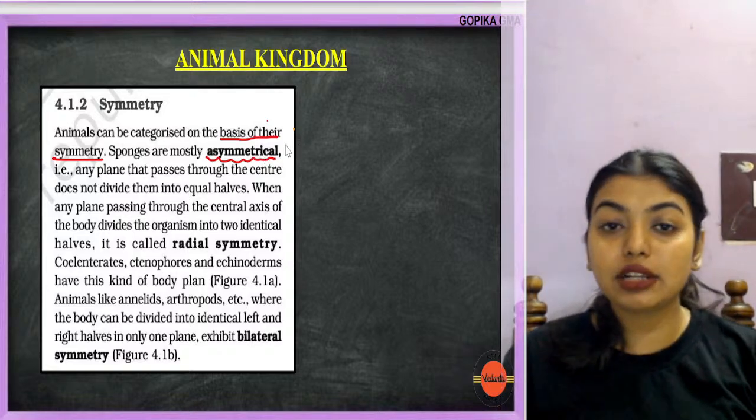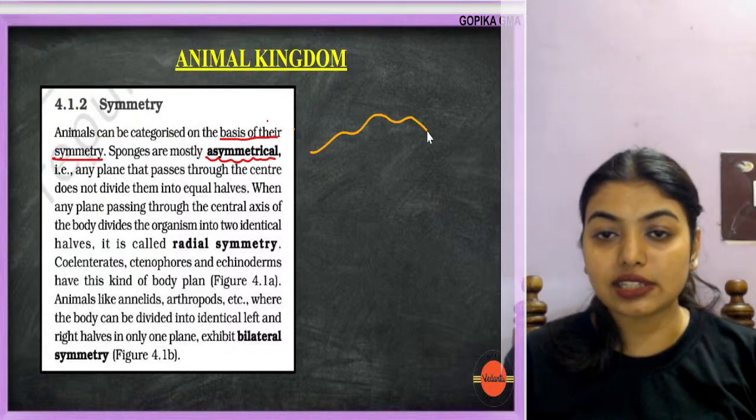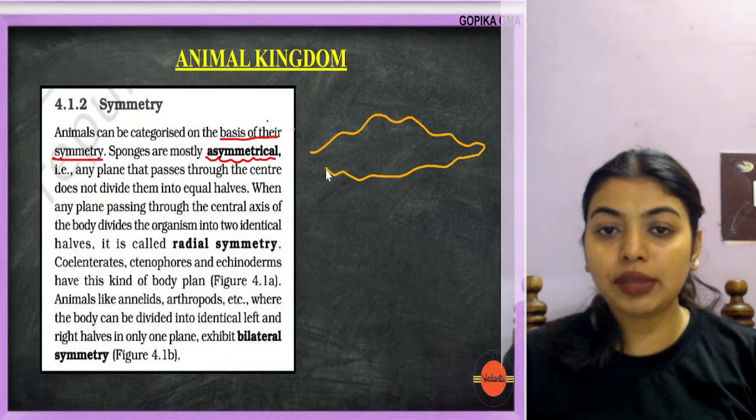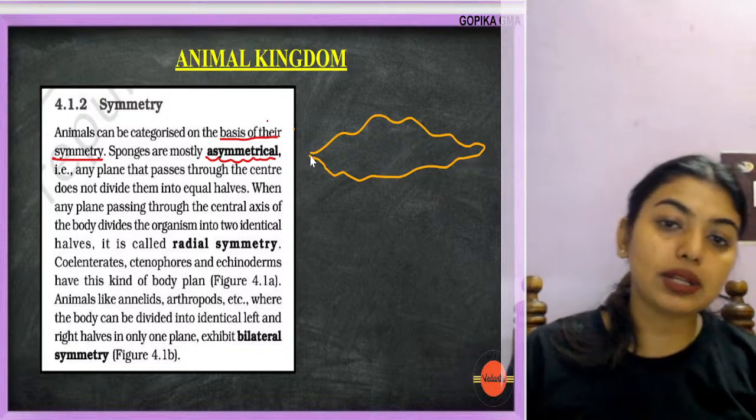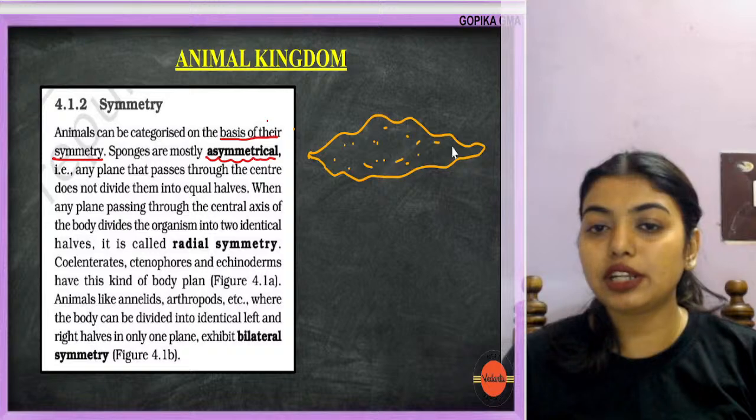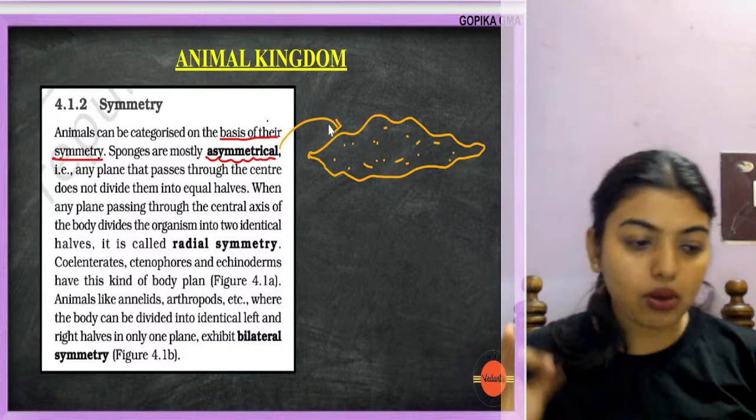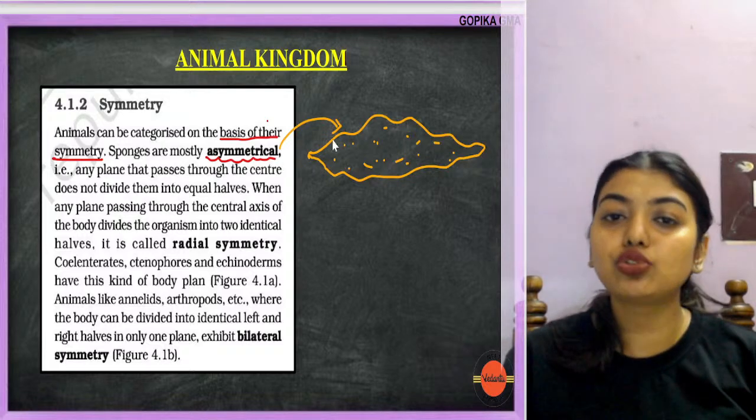So asymmetrical means what? Some sponges are of this kind of shape. Now you tell me, how do I make it into equal halves? One side is longer, one side is shorter. There is very little chance for me to make it into equal halves. So that is why we say asymmetrical. However I try to cut it, I will not get two equal halves.